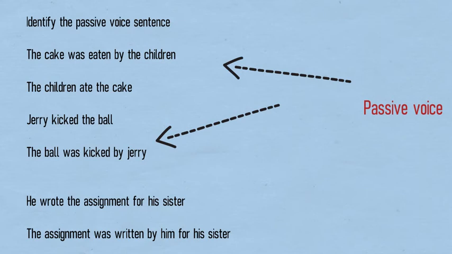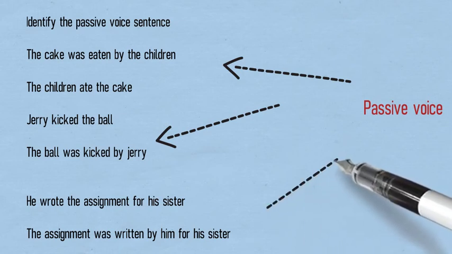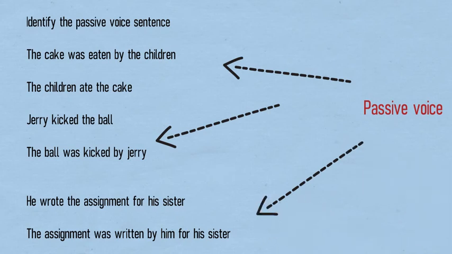And you can see in the passive sentence was, which is the verb be in the past tense, we put it in this sentence so that we can show that the ball is the receiver. So this is very important. So let's discuss one more example. He wrote the assignment for his sister. This is the active sentence, and the passive sentence will be the assignment was written by him for his sister.